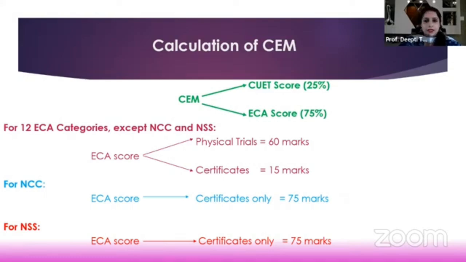At this point, we get a number of queries that my friend or my acquaintance had a lower ECA score than mine, but has been allocated a better college than me. See, it's not just about the ECA score. It also has to do with your CUET score. So if your difference in ECA score is only 1 mark, but your friend or your acquaintance makes up for that in the CUET score by, say, 2 to 3 marks, then obviously that candidate will be placed higher up in the merit ranking than you.